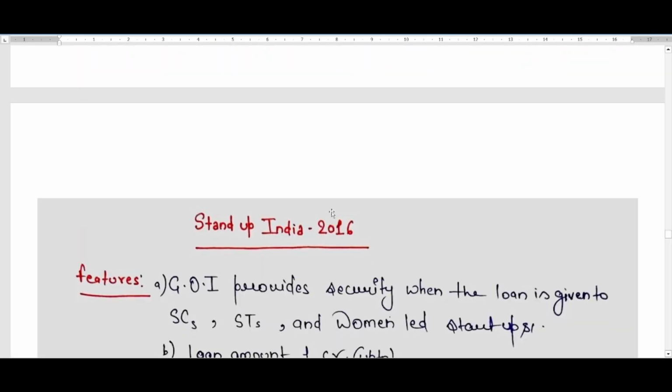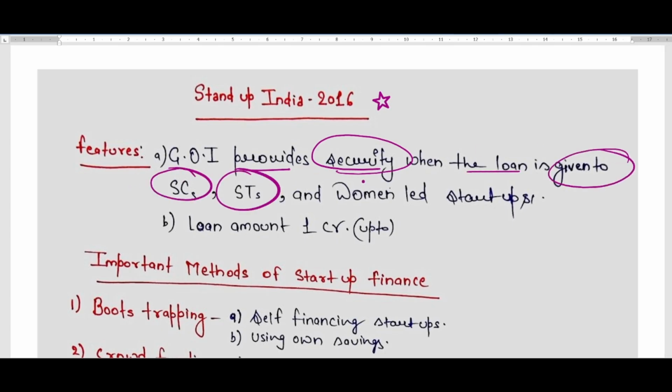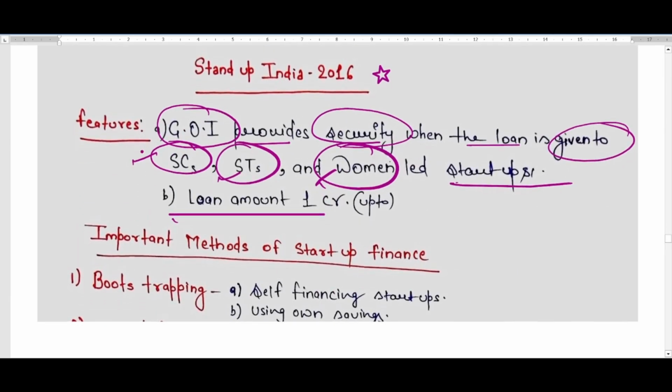And similar to this, another scheme called Stand Up India was also launched in 2016 by the Government of India. Under this scheme, the Government of India provides security when a loan is given to SCs, STs, and women-led startups. And the loan is up to 1 crore rupees that is being provided to these vulnerable sections of the society. And the security is what? The security is provided by the Government of India itself. This was Stand Up India 2016.